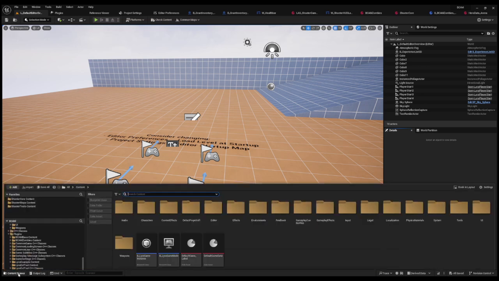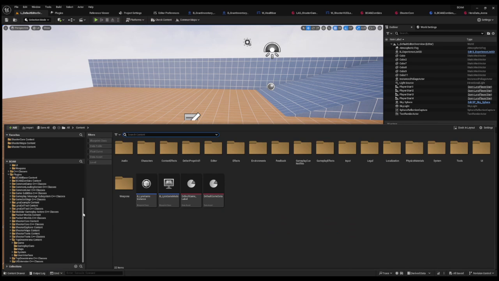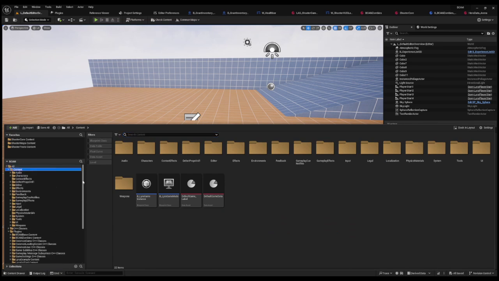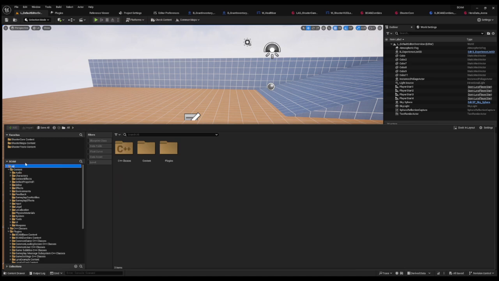The whole thing with Lyra, like I said, is that it's based on the gameplay ability system. The way the gameplay ability system works is that you have your gameplay actors and you give them abilities, which are just the capabilities to do things. It's not necessarily like a power-up like shooting a fireball, but it's also maybe an ability like shooting a weapon or reloading a weapon. Once you start to think in this paradigm with abilities, everything starts to make a lot more sense, and it's a lot easier to organize in order to actually work on your game.